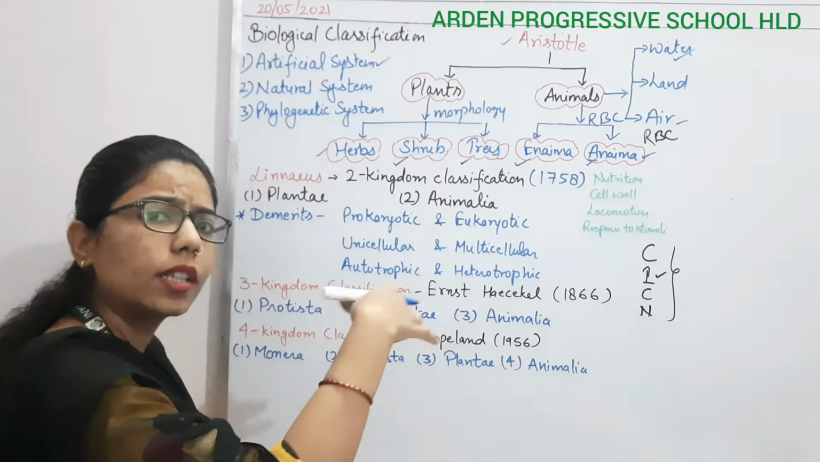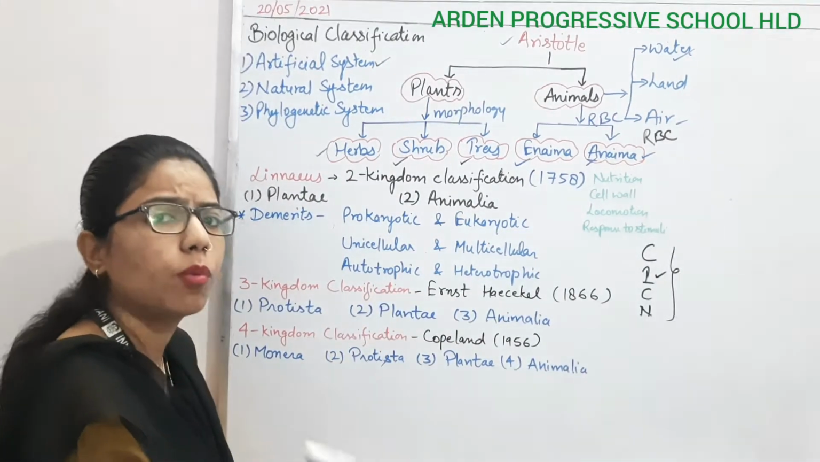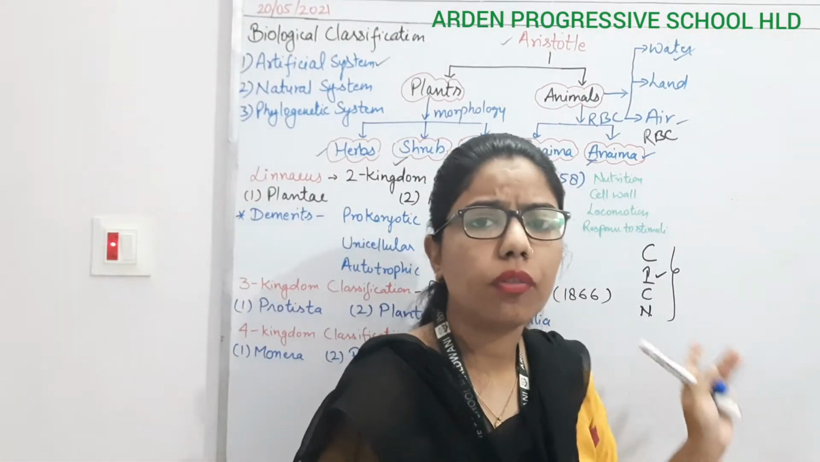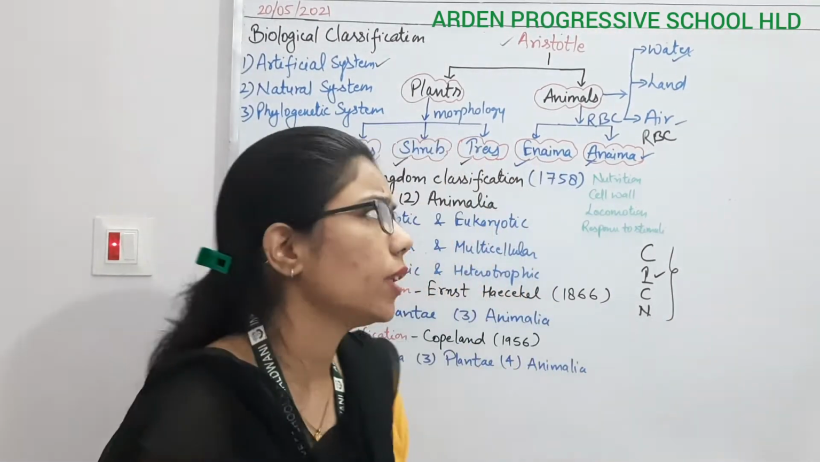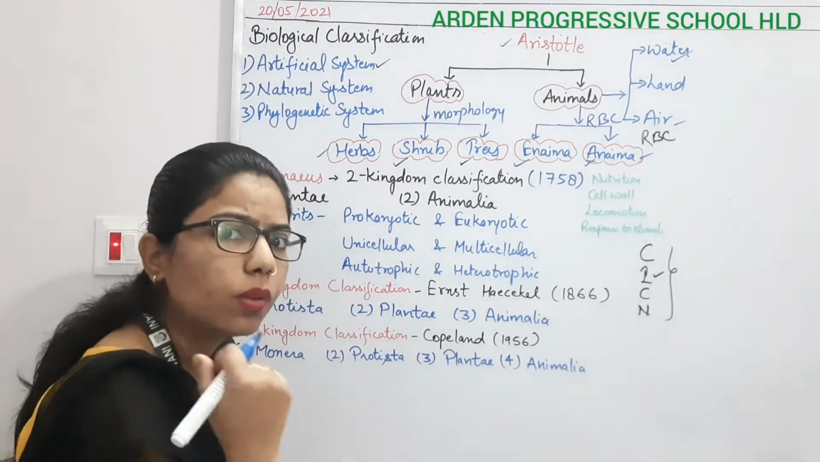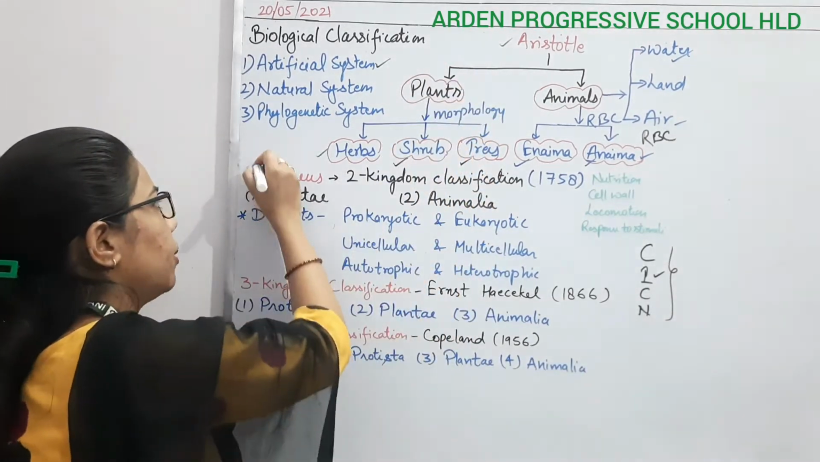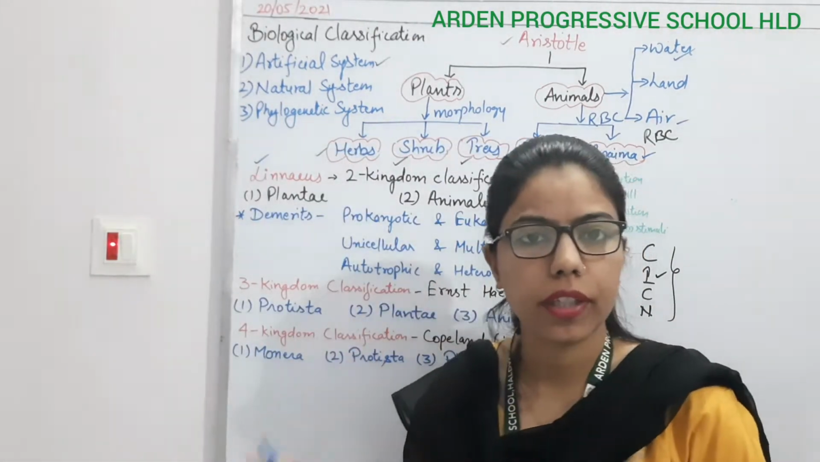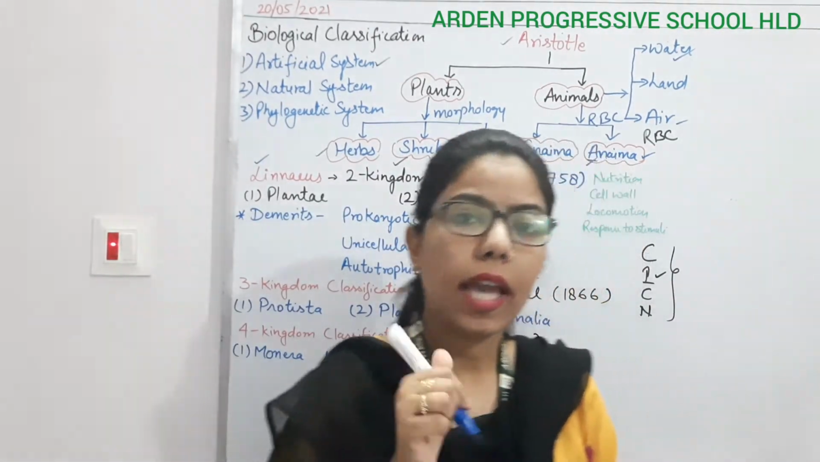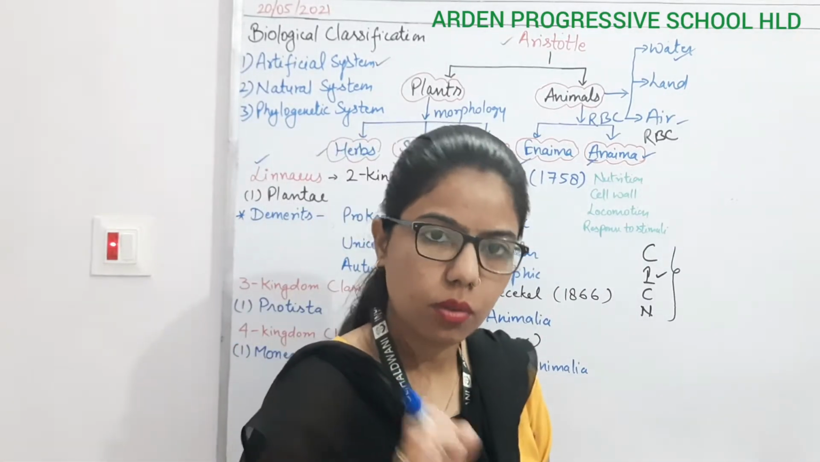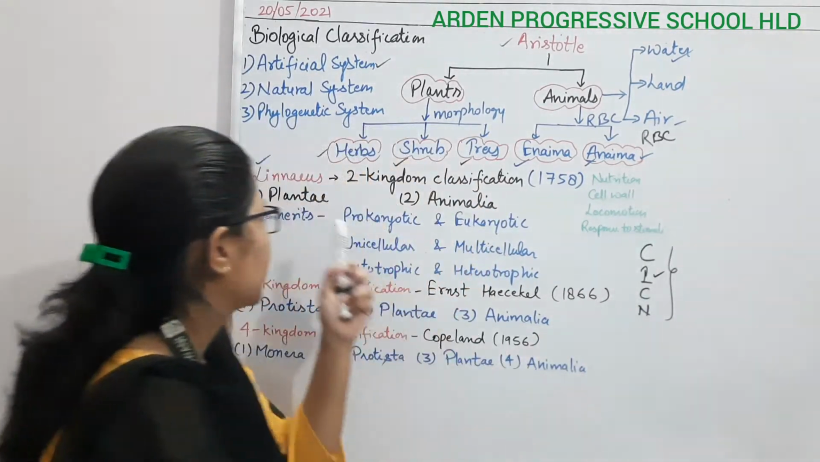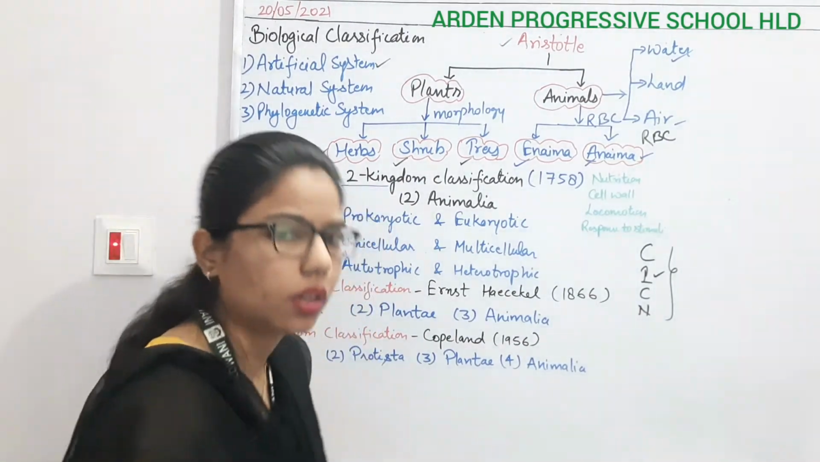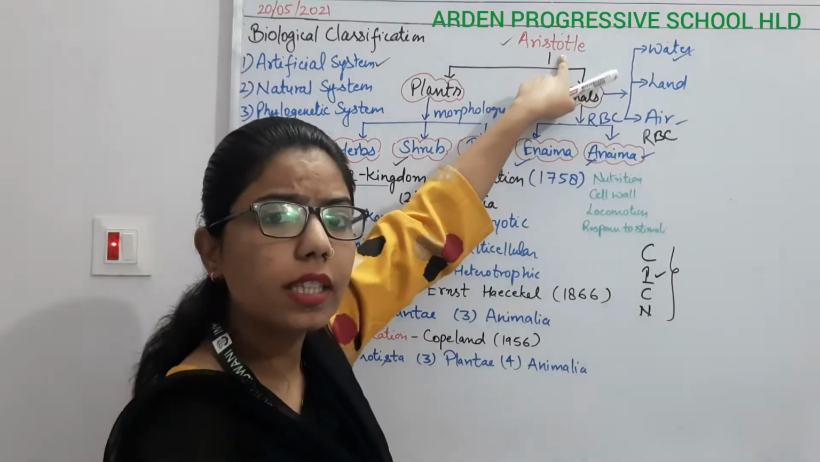As more organisms were discovered and the microscope was invented, classification became finer. So after Aristotle, who came? Linnaeus. Linnaeus made another very important contribution, as we have seen with binomial nomenclature, which was also given by Linnaeus. Linnaeus gave the two kingdom classification. So here we can say the first classification is what?